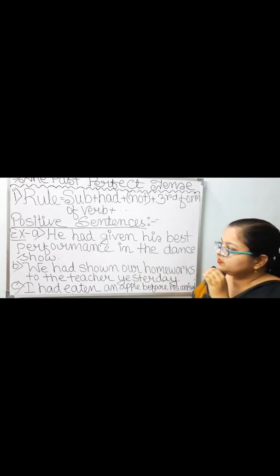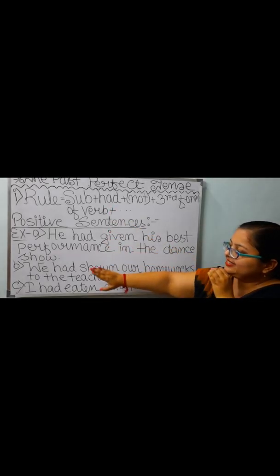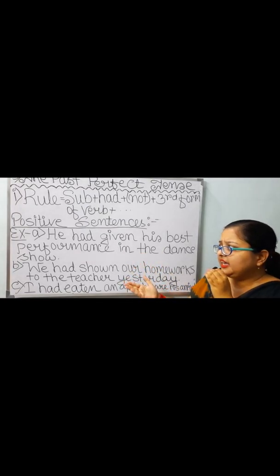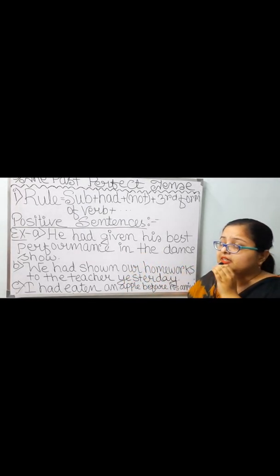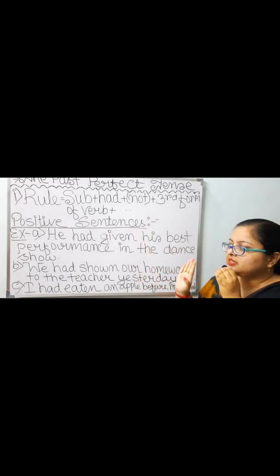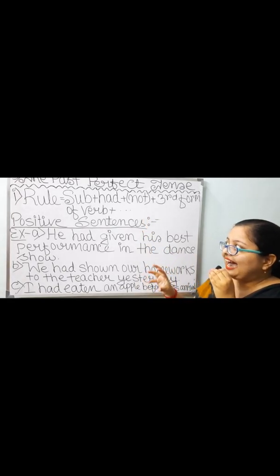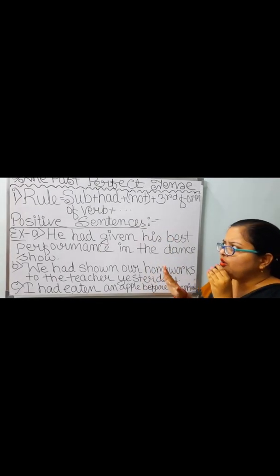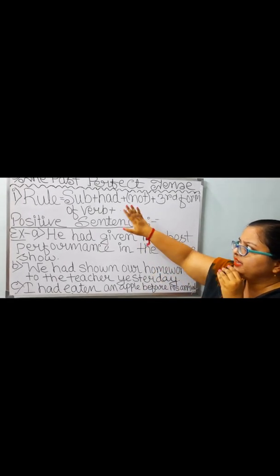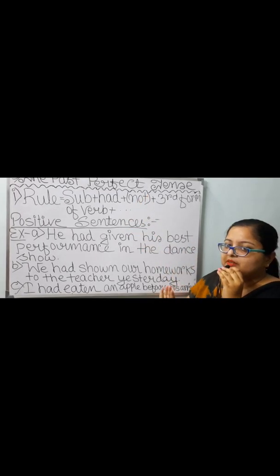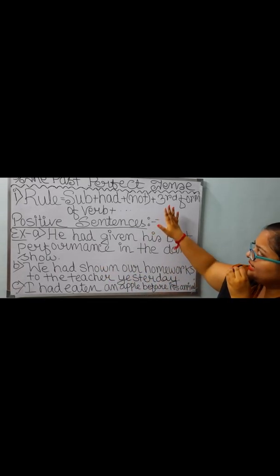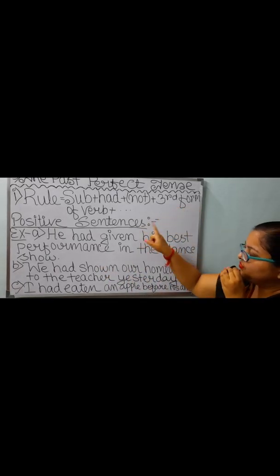Number B, I have taken subject we. With we, with I, with any subject, had is only applicable. No other thing without had is applicable. So with we, had is also put. Then we have not taken this optional not, directly third form of verb.